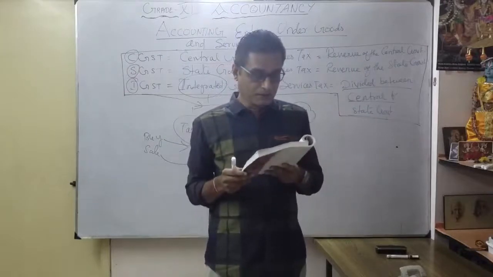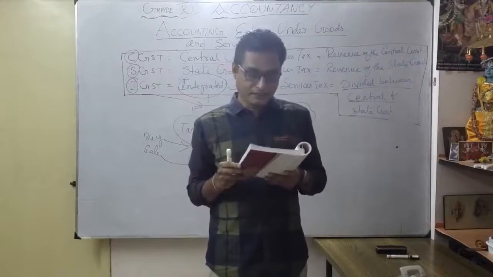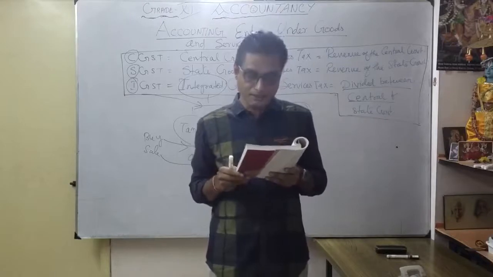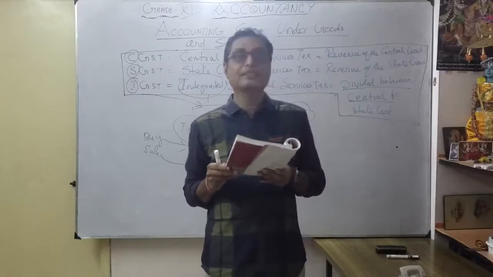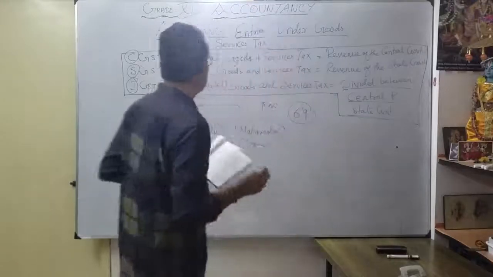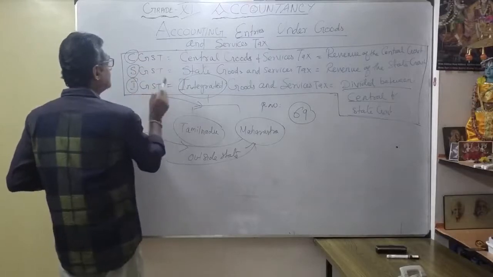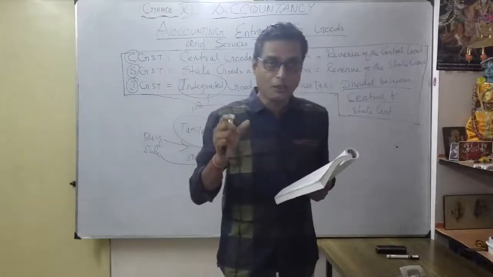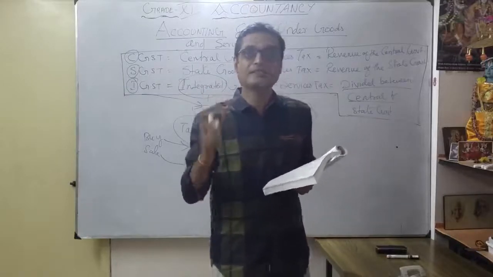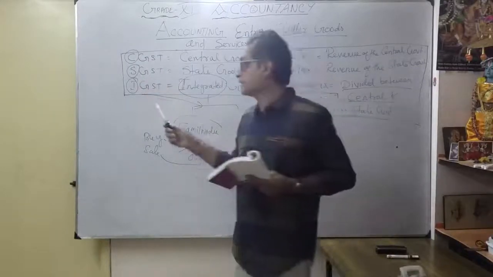They have given it as an illustration: record the necessary journal entries assuming CGST at 5% and SGST at 5%, and all transactions occurred within Delhi. Whatever transaction occurred within Delhi, IGST won't come, only CGST and SGST will come. You should be very careful how the transaction takes place, whether within the state or outside the state. If it is within the state, both CGST and SGST will come. Suppose outside the state, IGST will come.